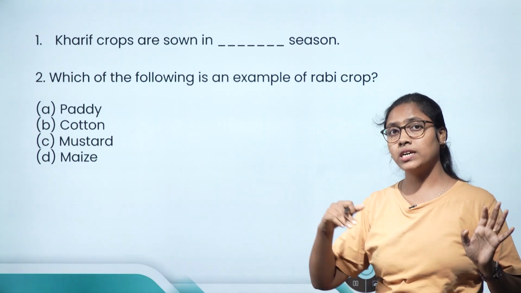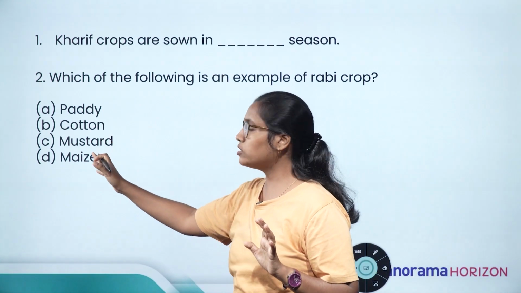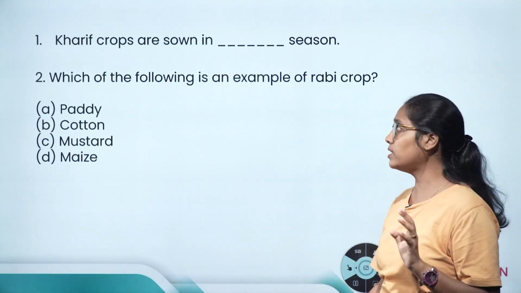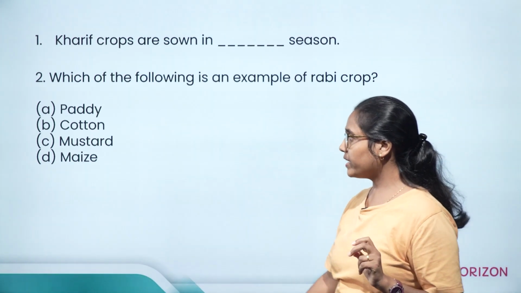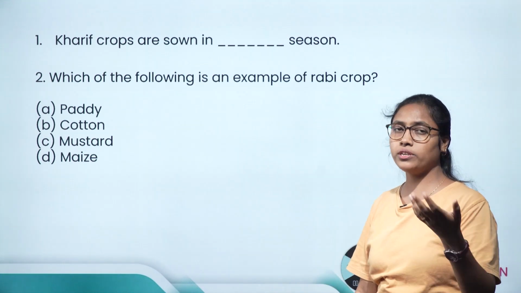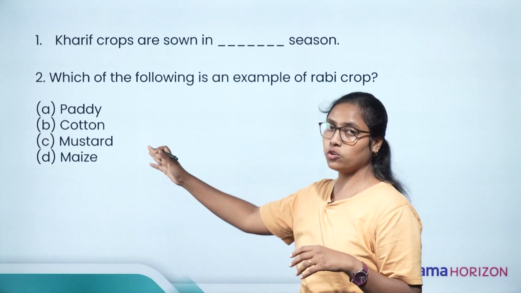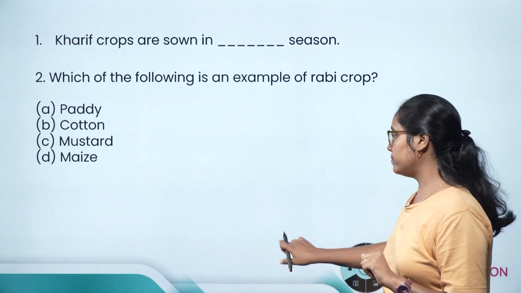Now, which of the following is an example of Rabi crops? Rabi crops means winter crops. So which crop: paddy, cotton, mustard or maize? Which crop is an example of a Rabi crop? Here the example of a Rabi crop is mustard. As I told you, in Punjab areas we see mustard growing a lot. So mustard is an example of a Rabi crop.